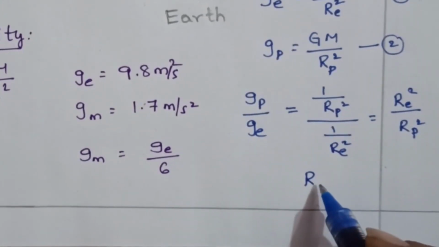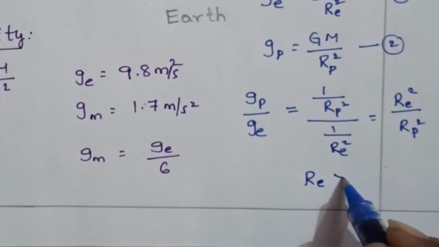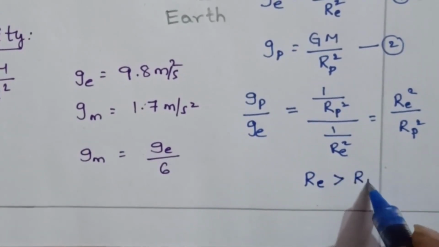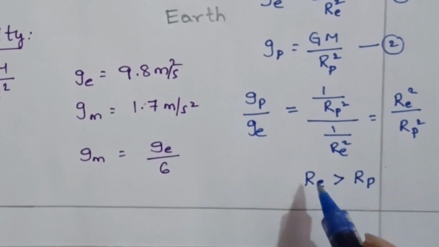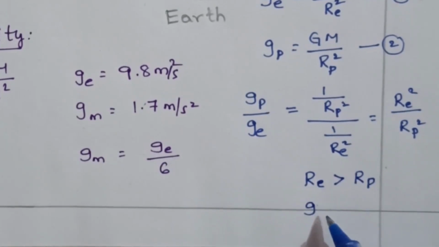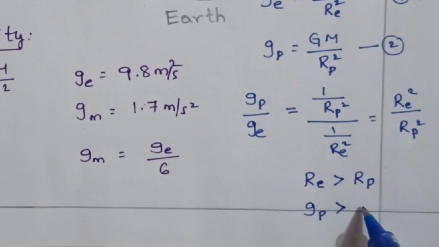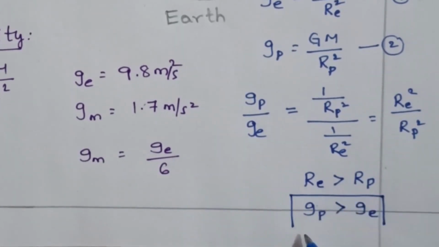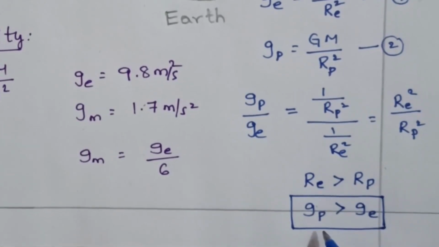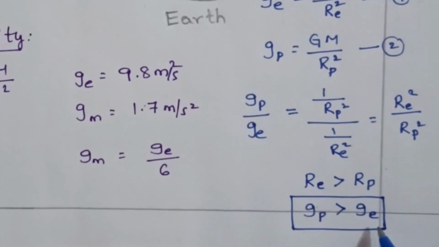As we know, the radius near the equator is more than the radius near the poles. We can say the g value at the poles is more than the g value near the equator. Acceleration due to gravity near the pole is more than near the equator.